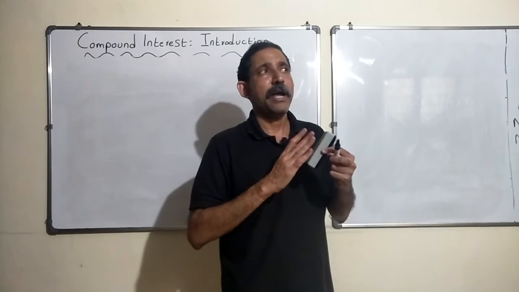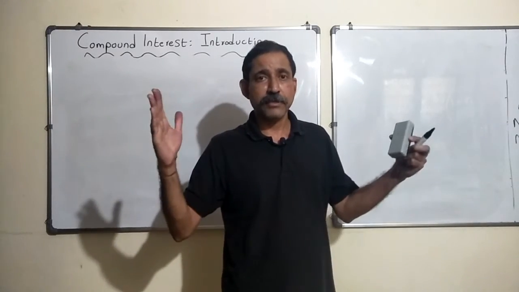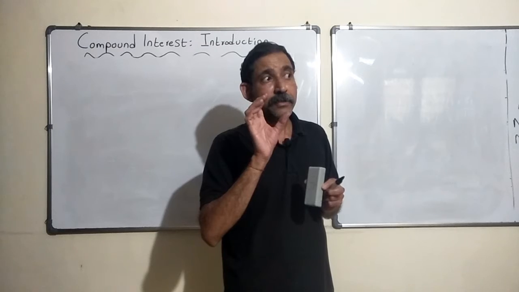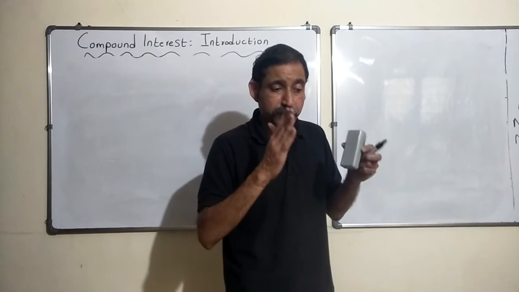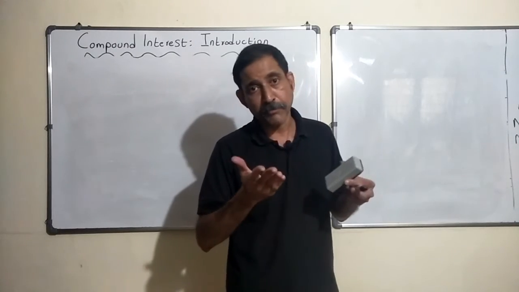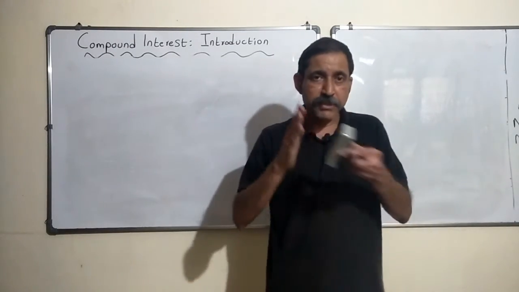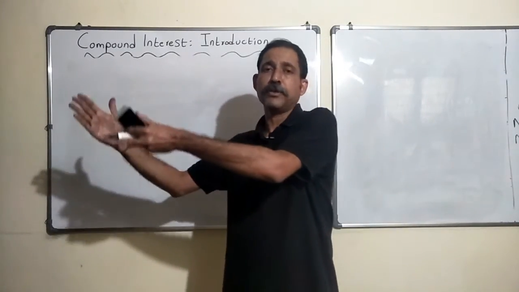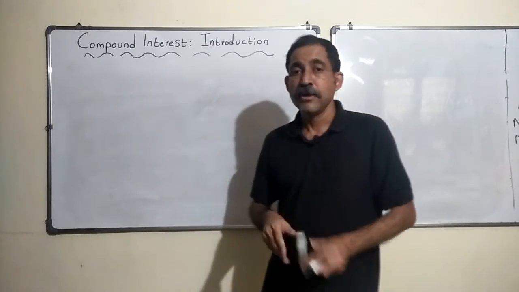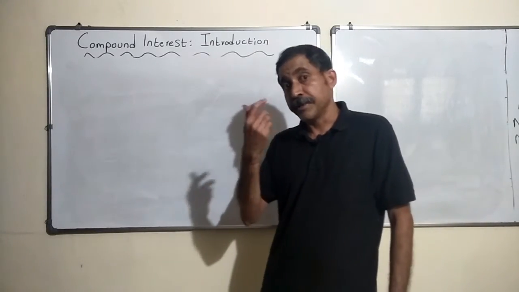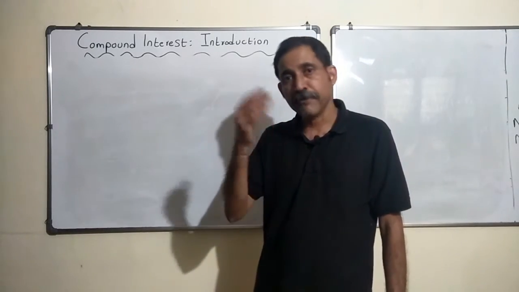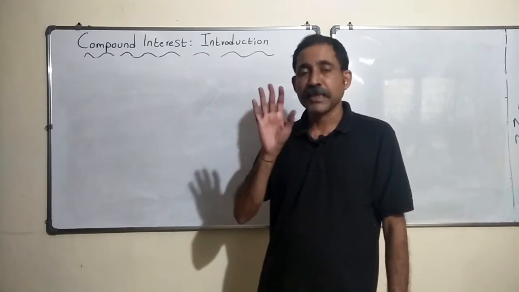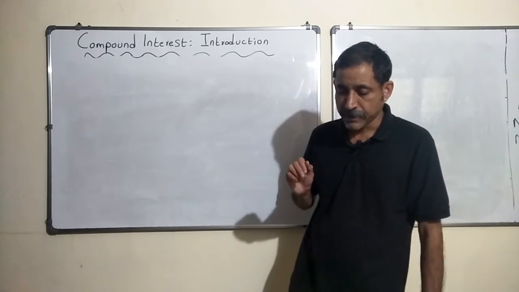If I have kept my investment for 3 years, there would be 6 such periods wherein my interest would be computed: after 6 months, 1 year, 1.5 years, 2 years, 2.5 years, and 3 years. So 6 times that would happen.